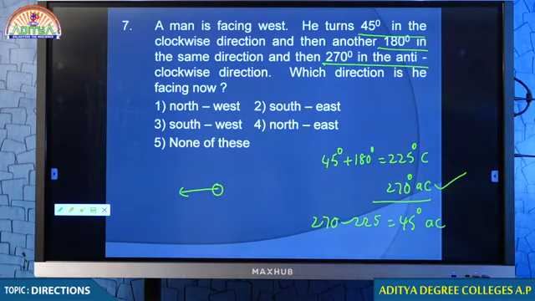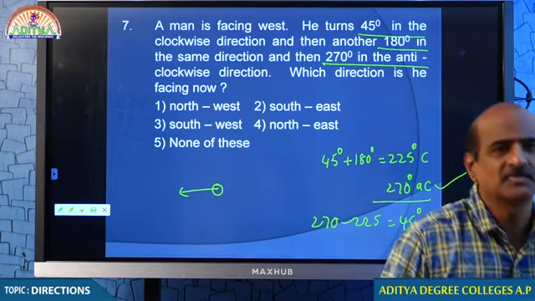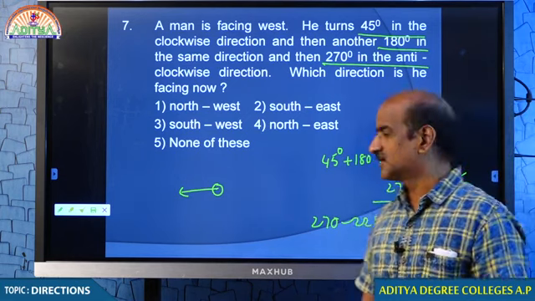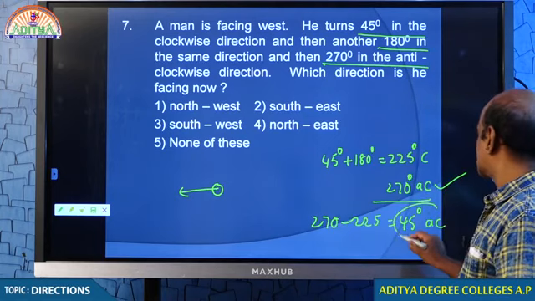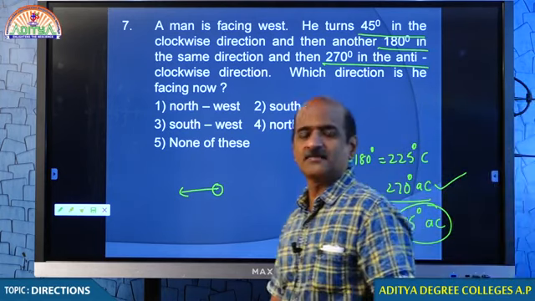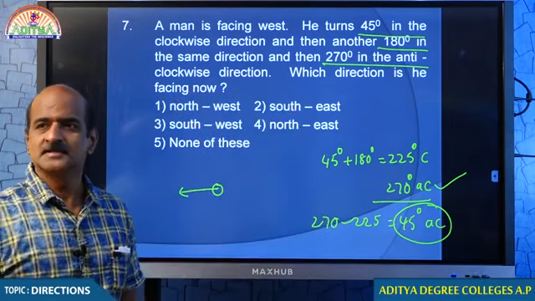From where? Now please concentrate. 45 degrees in anti-clockwise direction, from the starting point.